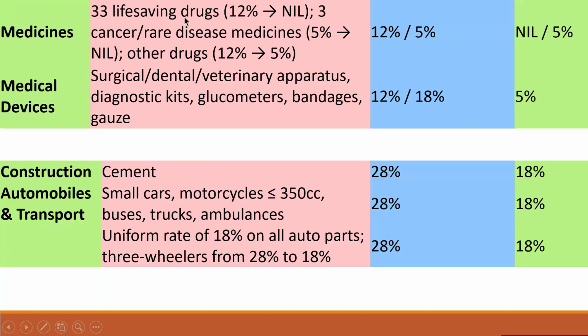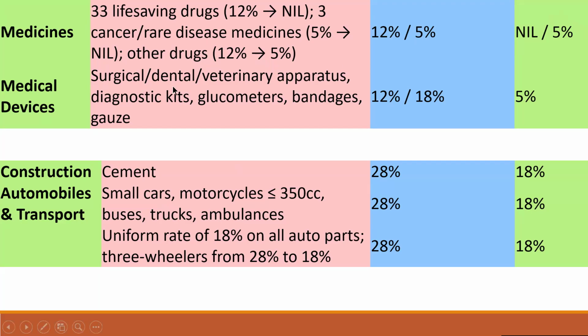Medicine: 33 life-saving drugs go from 12% to nil. Cancer and rare disease medicines, previously 5%, become nil. Other drugs, previously 12%, become only 5%. For life-saving drugs and cancer and rare disease medicines, there is no GST.